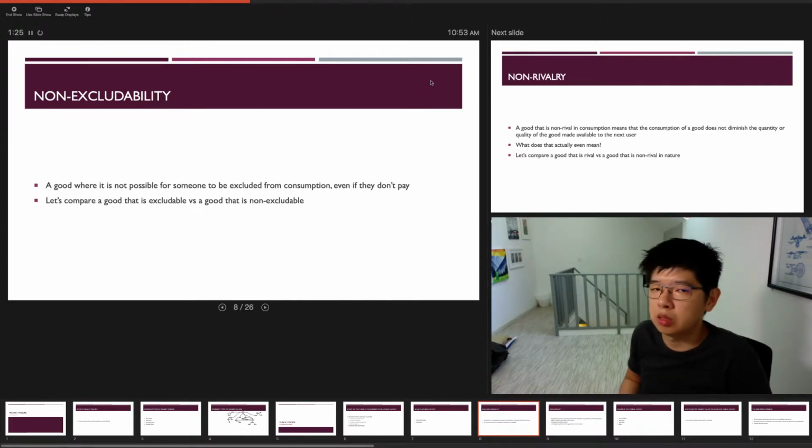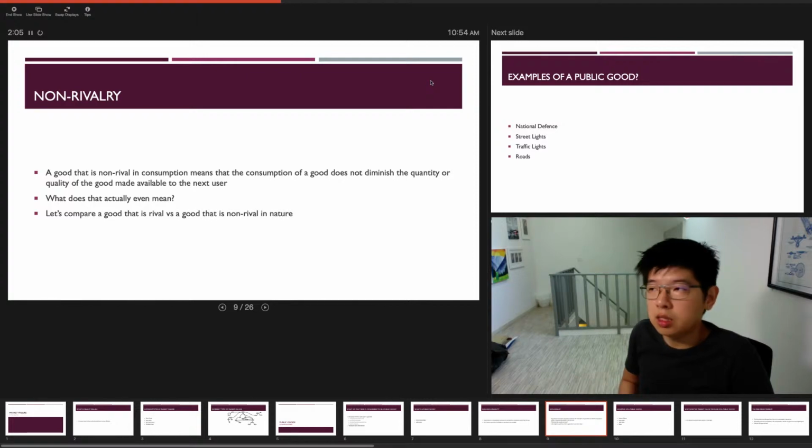So let's compare a good that is excludable versus a good that is non-excludable. You go to a fast food restaurant and you want to order a meal. If you don't pay for the meal, you can be excluded from the meal. So non-payers can be excluded from the consumption of the good. Or if you think about train services, you need to first pay for the train ride before you can enjoy the good. Whereas for a good that is non-excludable, for example, street lights, the moment street lights are present, you cannot exclude anybody from using them. Everyone can walk past the street and enjoy the street light without having to pay for it. This is the concept of non-excludability.